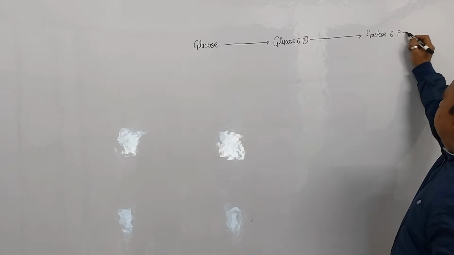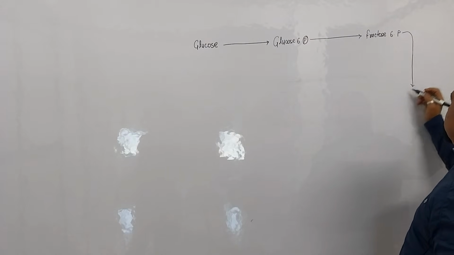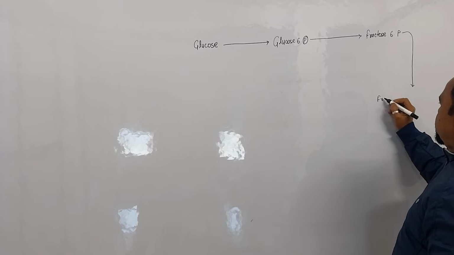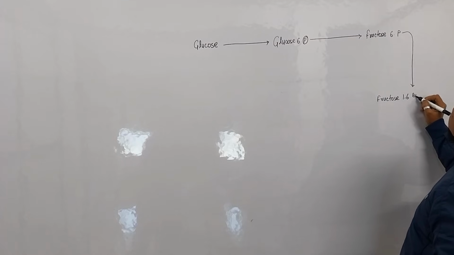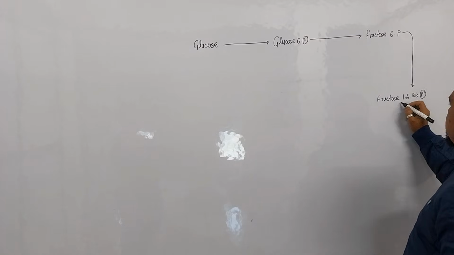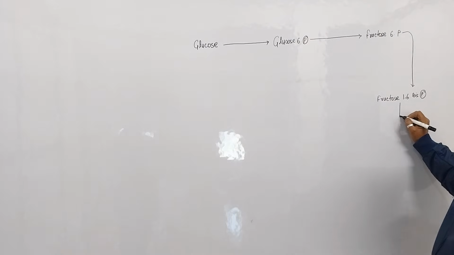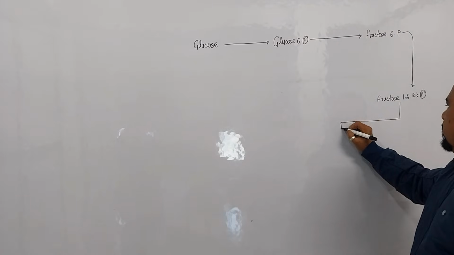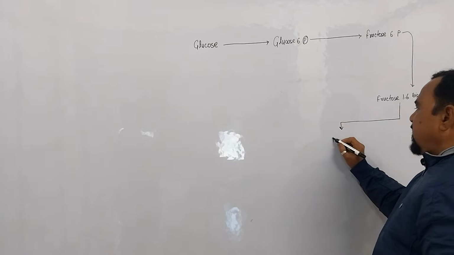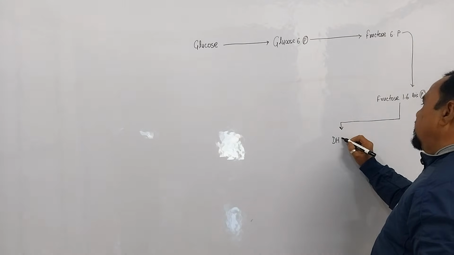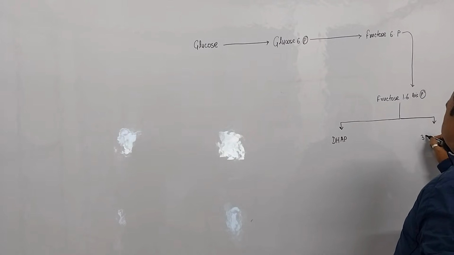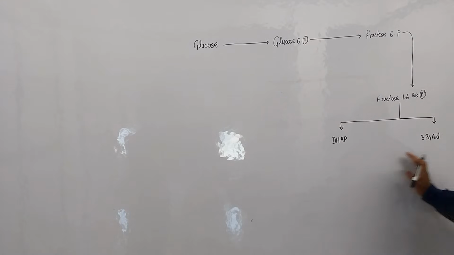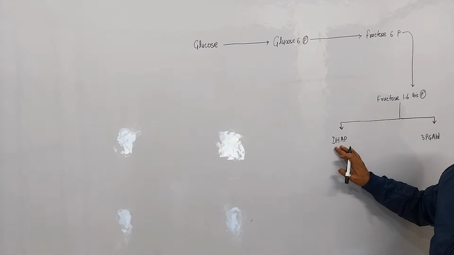Fructose 6-phosphate is converted into fructose 1,6-bisphosphate, and this fructose 1,6-bisphosphate is converted into dihydroxyacetone phosphate and 3-phosphoglyceraldehyde, PGALD. PGALD means phosphoglyceraldehyde, and DHAP means dihydroxyacetone phosphate.